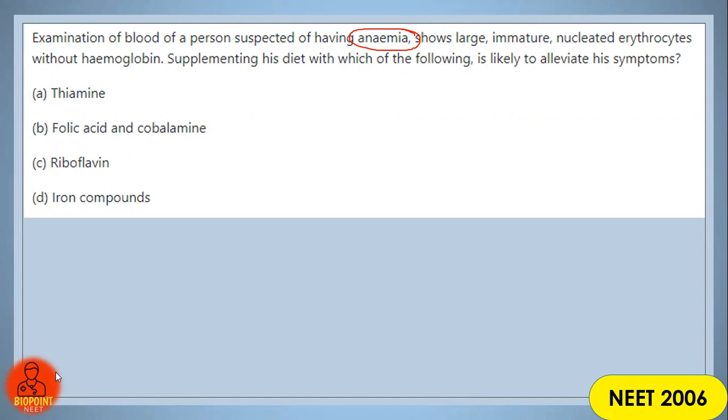Supplementing his diet with which one of the following is likely to alleviate his symptoms? Definitely hemoglobin is an iron-containing protein, but which of the vitamins and minerals given below will be required to provide the necessary conditions to alleviate this symptom of anemia?